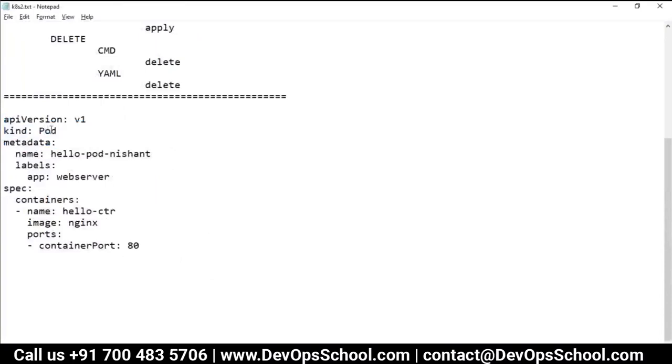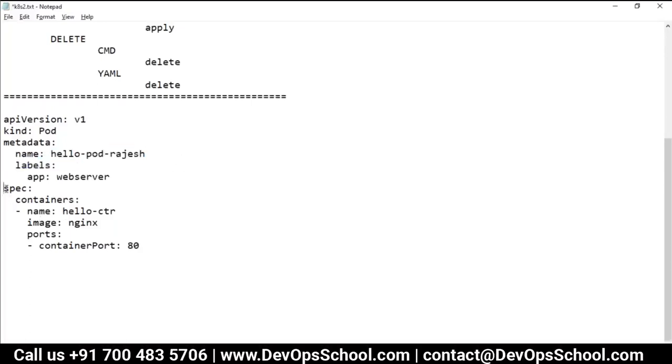So metadata is like the name of the pod, which is here, and you can label it whatever you want. The importance of labels I'll talk about a little bit later, but for the time being this name is important. Okay, so hello pod, and this is Rajesh. Name of the pod, I'm putting Rajesh.